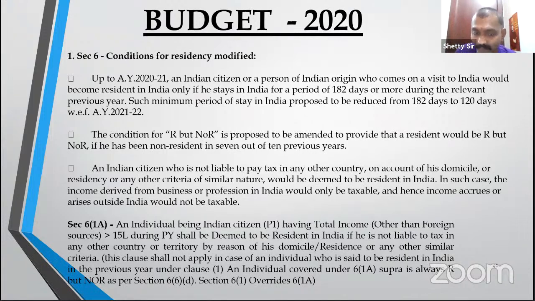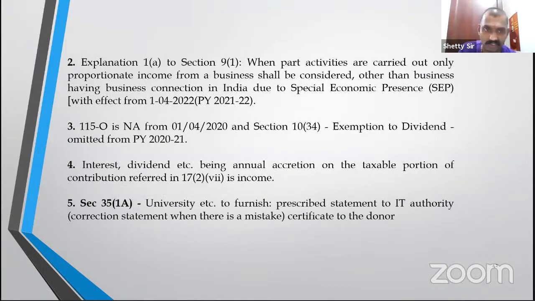Next, section 6(1)(a). If you are an Indian citizen or person of Indian origin in India, and you are not having any foreign taxable income and your total income in India is above 15 lakh rupees, you are always deemed to be resident but not ordinarily resident. 9(1) may not be relevant. Now onwards, from 1/4/2020, there is no DDT in the hands of the company. That's why dividend is fully taxable in the hands of the shareholder. 1034 not applicable. Then this I discussed.